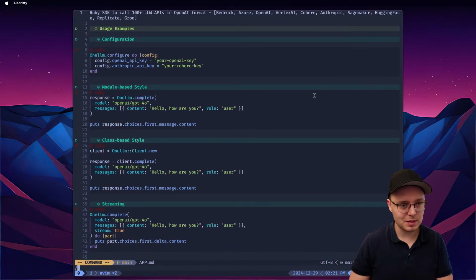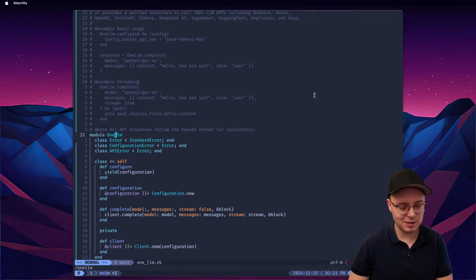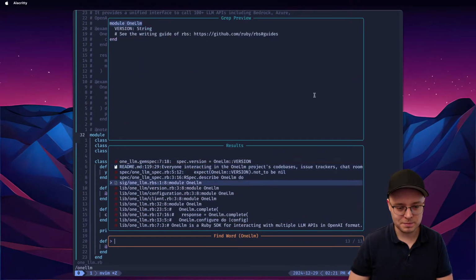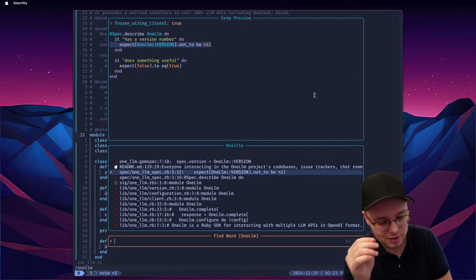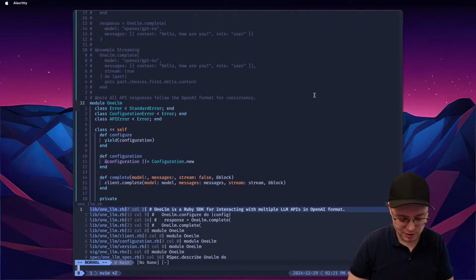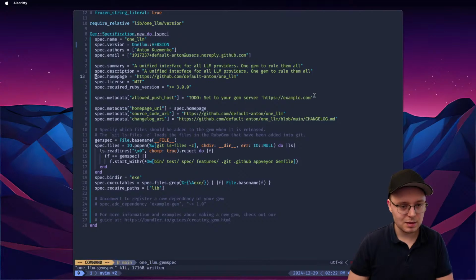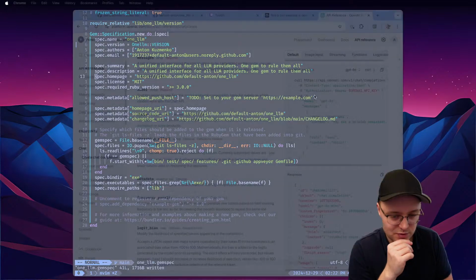What do I have in my app.md? Okay, so it refuses me, right? And it does this. Did it do it? Oh my god, it did it everywhere. But I didn't have it in my lib, I don't think I fixed it in the lib before. So we can actually replace it everywhere. Let me just do it now quickly. So I'll say cfdo, and then we'll replace one LLM with one LLM, and we're gonna do it everywhere and just save all the files. So I just did that, and let's restart just in case, because my LSP is probably gonna go crazy because of this.